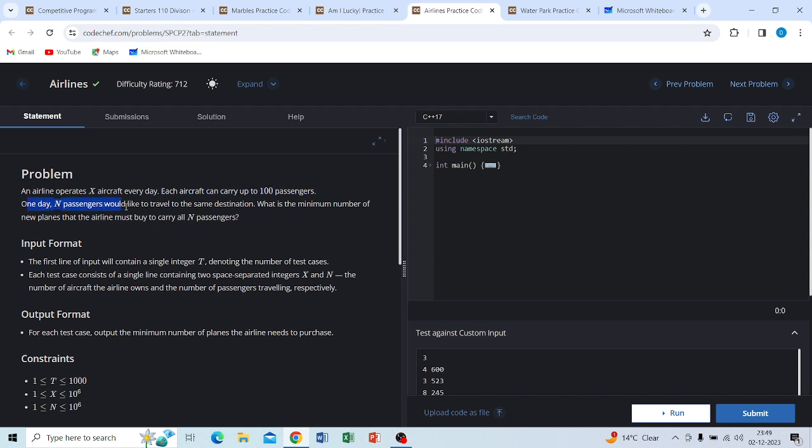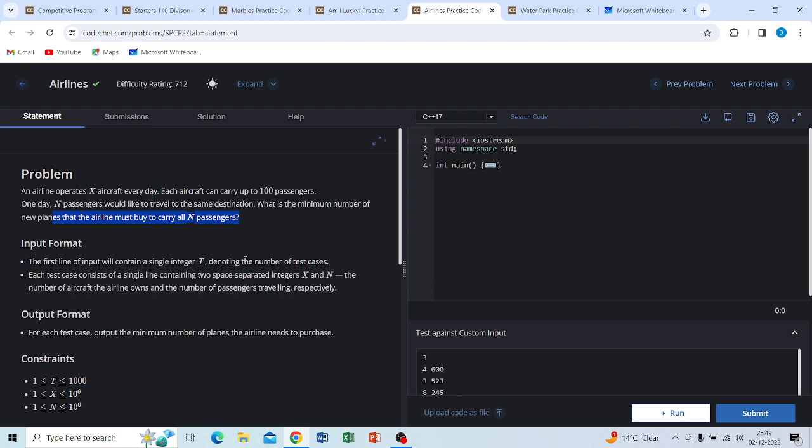One day, N passengers would like to travel to the same destination. What is the minimum number of new planes that the airline must buy to carry all the N passengers?